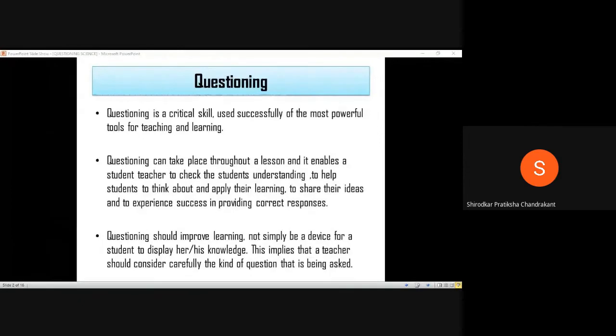We can take the examples maybe later so that you have a better understanding of it. So for now we should know that questions should not be only asked to check a student's knowledge or to display his or her knowledge, but there are various ways and there are various functions. So this aspect of questioning will be covered in the upcoming slides. Okay, so let us move to the second slide.